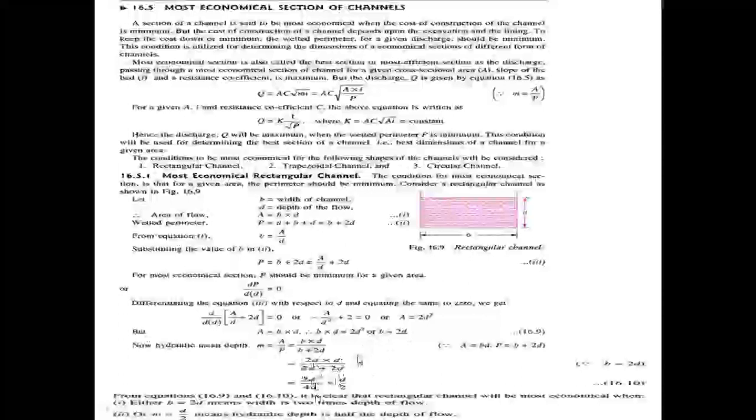Cancelling, we get D square by 2D, and finally D by 2. So the hydraulic mean depth M equals D by 2.